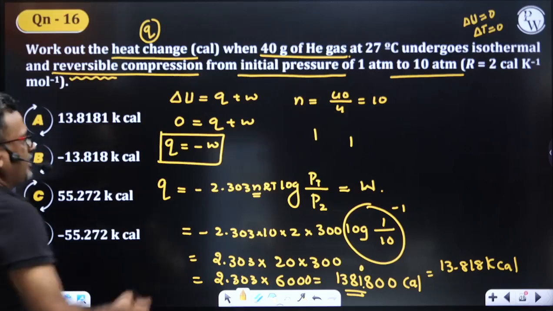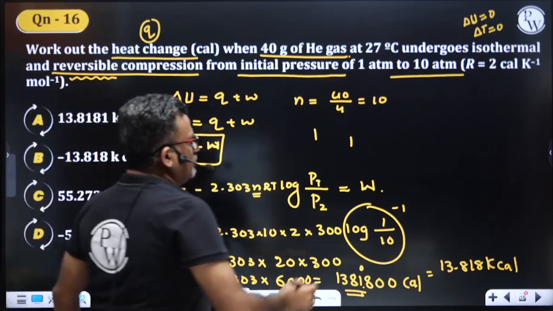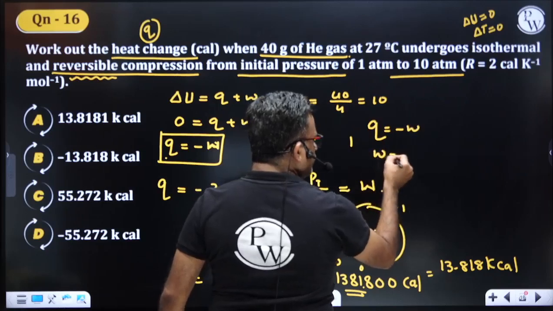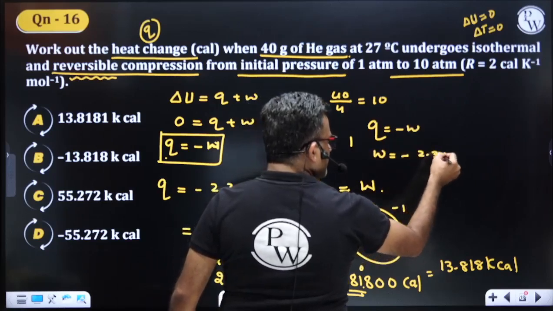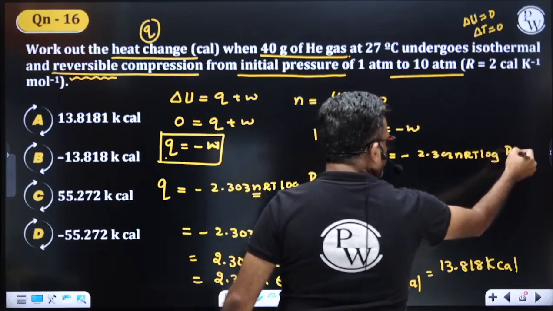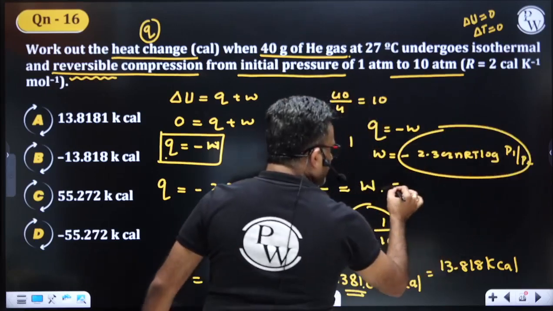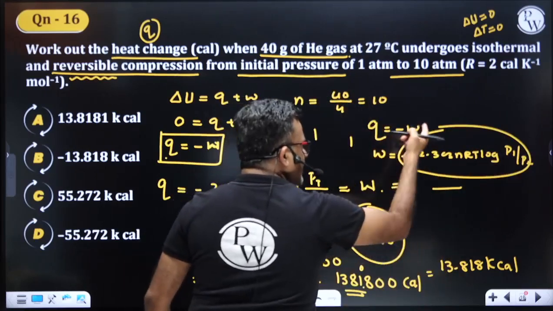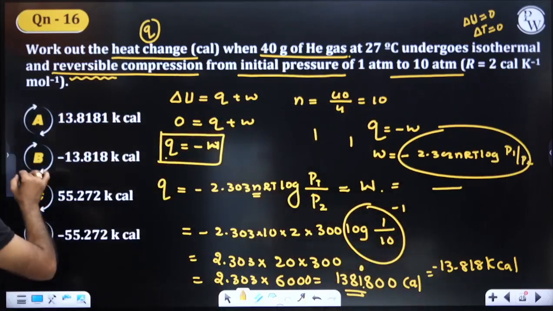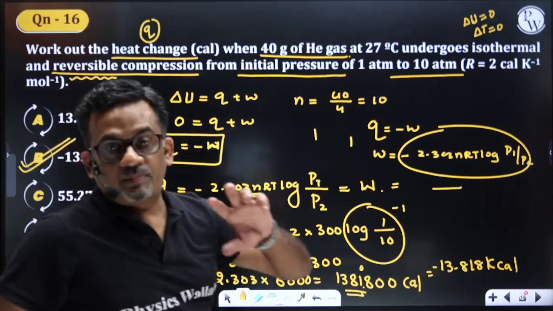Is that positive or negative? So Q should be equal to minus W here. Q should be equal to minus W. Right, and W is equal to minus 2.303 nRT into log of P1 by P2. Minus into minus, all this put together, we have got the value now. But Q is equal to minus W now. So whatever answer we have got should be in minus. So our answer is B. Work is done, work would be negative.